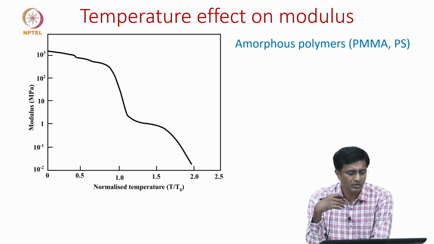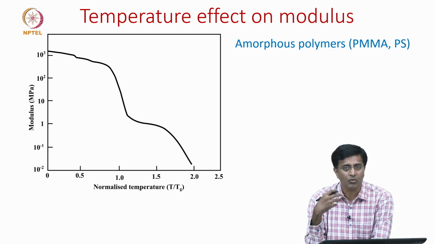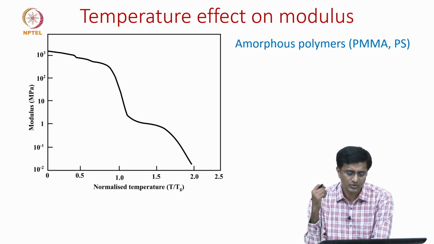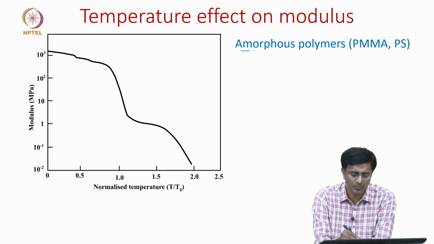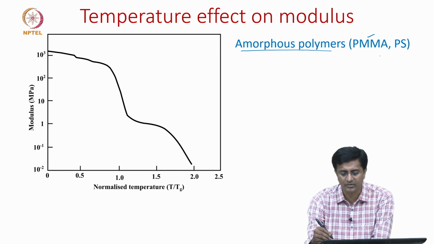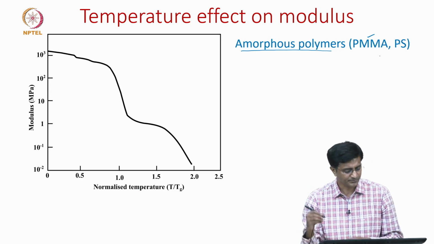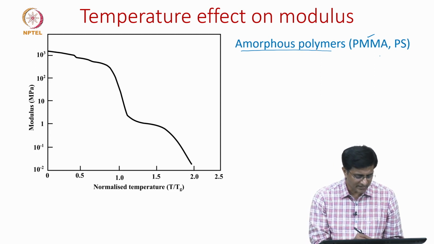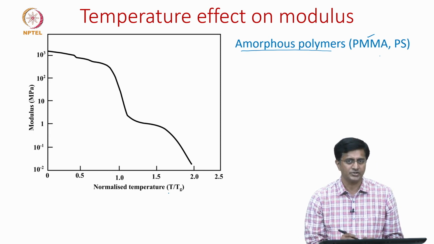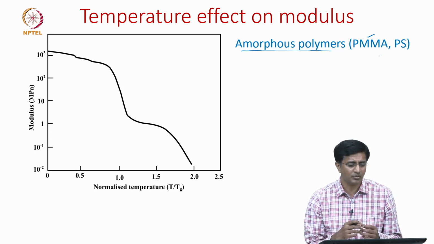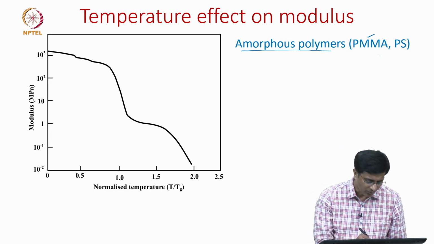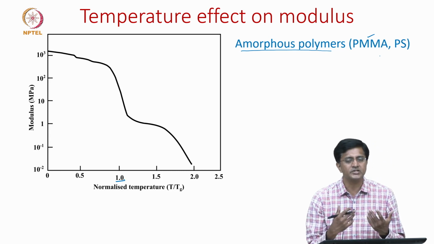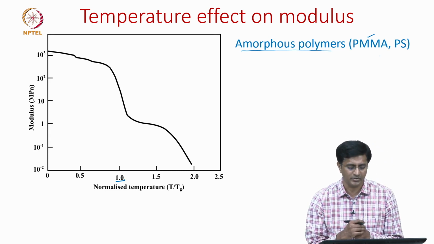Now, we will move into seeing how the modulus, which is a measure of the stiffness of a material, changes with temperature. For this we will take an example of an amorphous polymer. The examples are plexiglass and polystyrene. This figure shows the modulus on the y axis and the normalized temperature on the x axis. As we just defined, normalized temperature is a better way to represent polymers, because at 1 we know it is at glass transition and we expect some major changes to happen in the polymer.